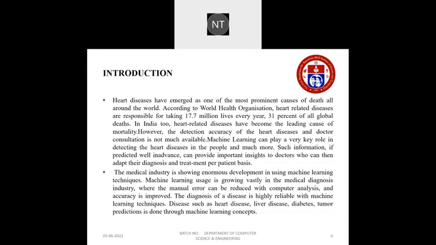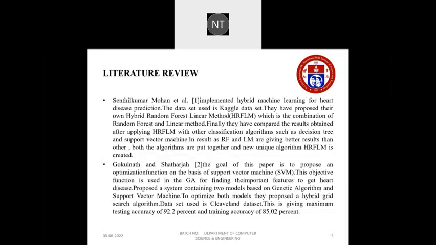Machine learning can play a key role in detecting heart diseases in people. Machine learning usage is growing vastly in the medical diagnosis industry, where manual error can be reduced with computer analysis and accuracy is improved. Diseases such as heart diseases, liver diseases, diabetes, and tumor predictions are done through machine learning concepts.